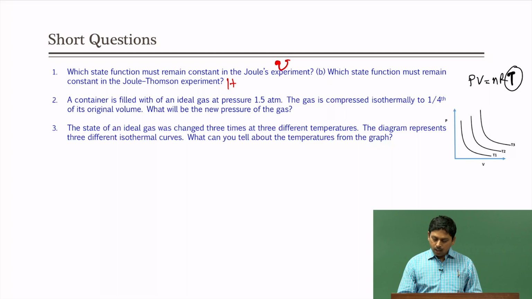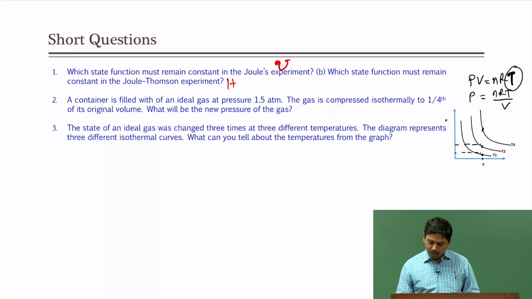So, let us say when you increase your temperature for any given volume, because we can write P as nRT by V, if the volume is fixed, your pressure will increase. Now, let us talk about this particular volume. In this case the pressure is smaller, but in this case the pressure is higher. In this case the pressure is even higher, which means T3 must be greater than T2 and T2 must be greater than T1.